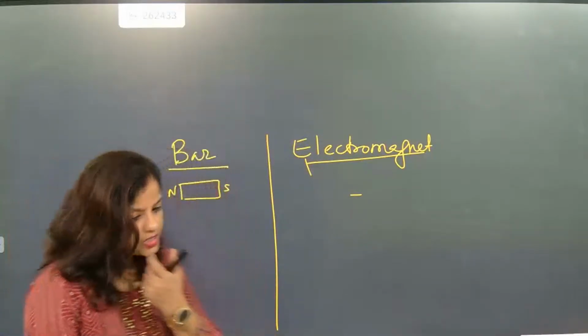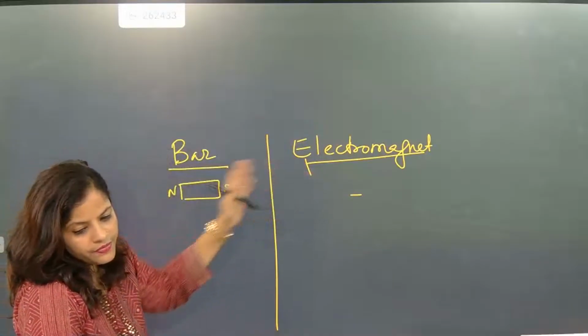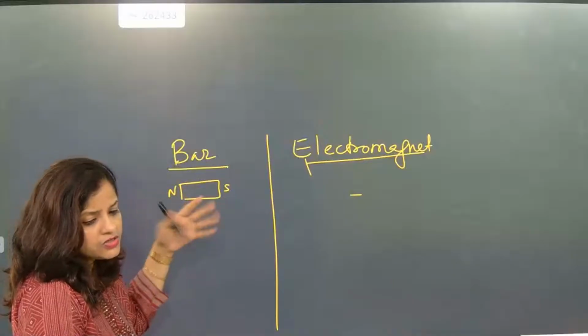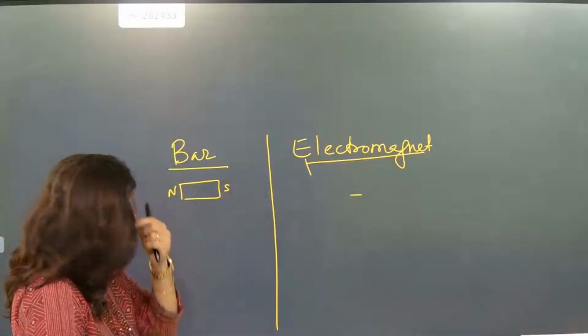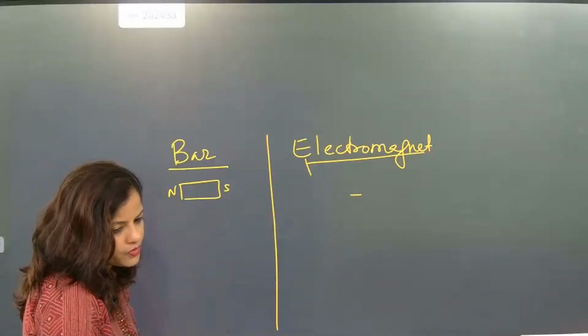I hope, Ruchi, it is easy for you now to understand? Electromagnets are temporary, this one is permanent, and with this magnet you cannot increase or decrease the magnetic effect. But here you can increase or decrease. Understood? The magnetic lines of force are fixed here, but here you can change them.